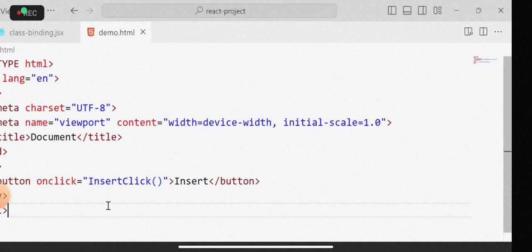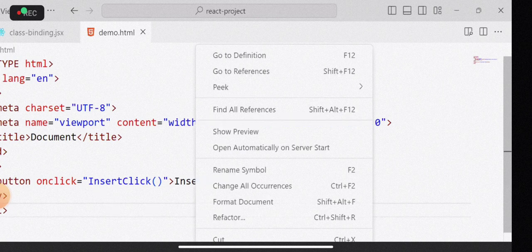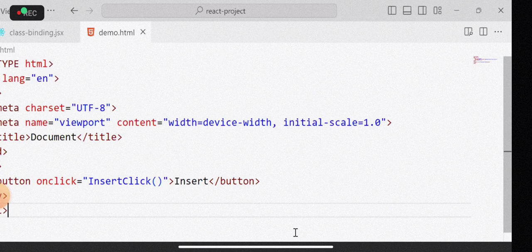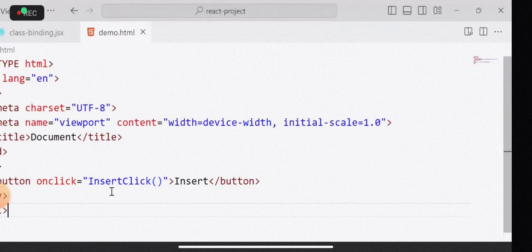Now we will run this here. You see in the design here, there is a button called insert click. There is a button called insert. So is there any function by name insert click? There is no function by name insert click. Then it should show error. It should display error saying that not found, insert not found.